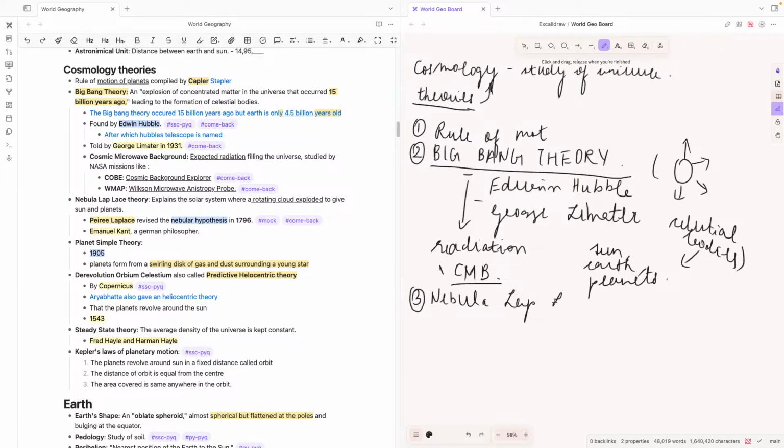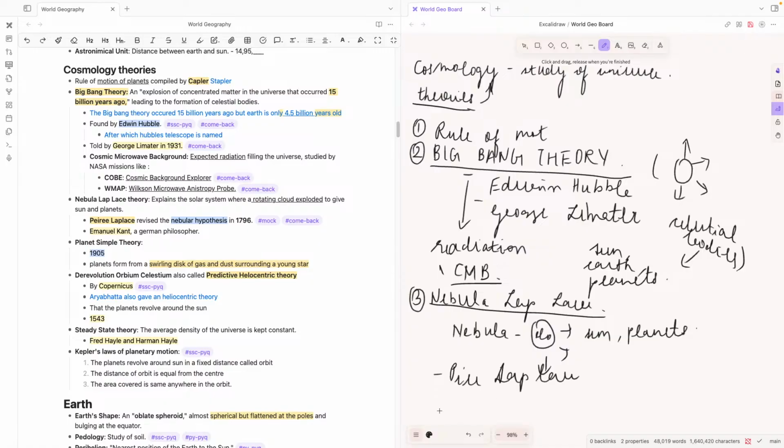So the third theory is the Nebular theory of Laplace. As the name suggests, there is something called a nebula. A nebula is nothing but a revolving cloud which then bursts, giving creation to the sun and the planets. This was given by Pierre Laplace, after whom the theory is named, and Immanuel Kant also had some contribution to it. Immanuel Kant was a German philosopher.